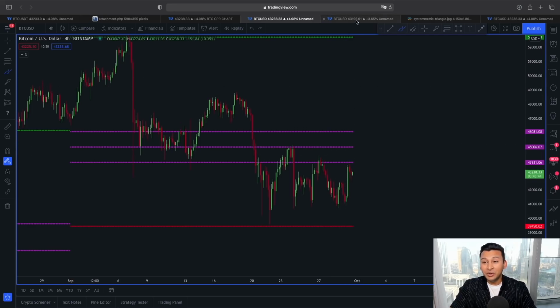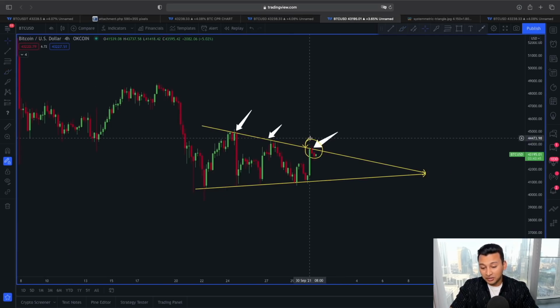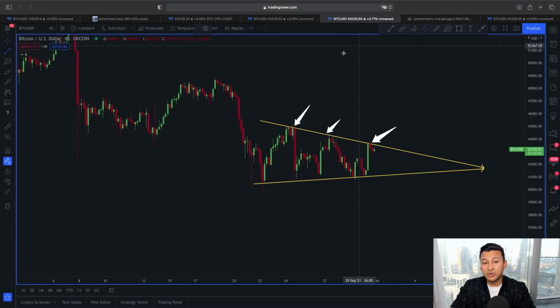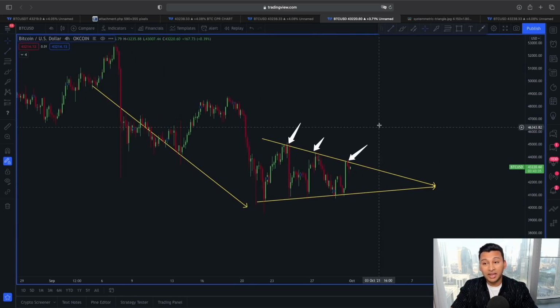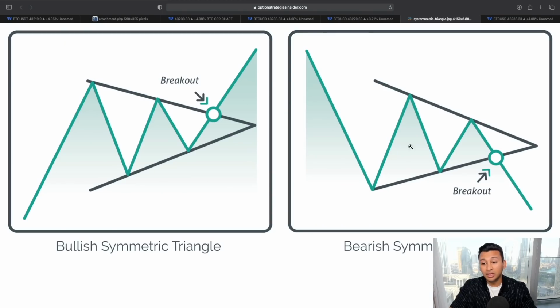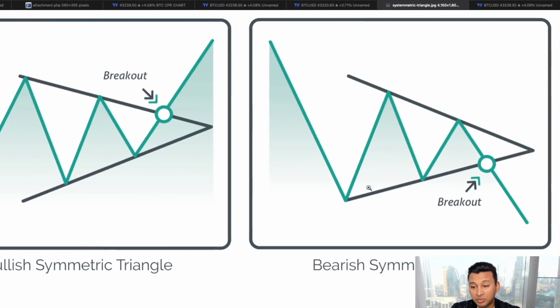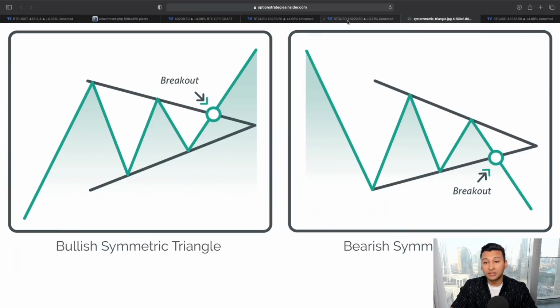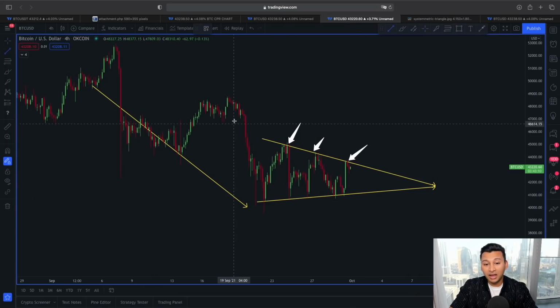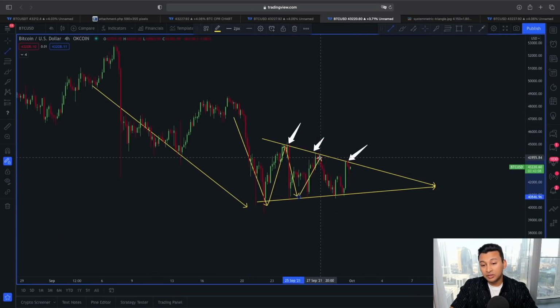So now if you look at this again, coming back to this symmetrical triangle, since this symmetrical triangle is being formed in a downtrend like this, this is still considered a bearish scenario, guys, because according to the bearish symmetrical triangle, you can see where the price, as soon as we break out of the lower line area of the symmetrical triangle, starts breaking to the downside. So in our case, we are following a pretty similar scenario.